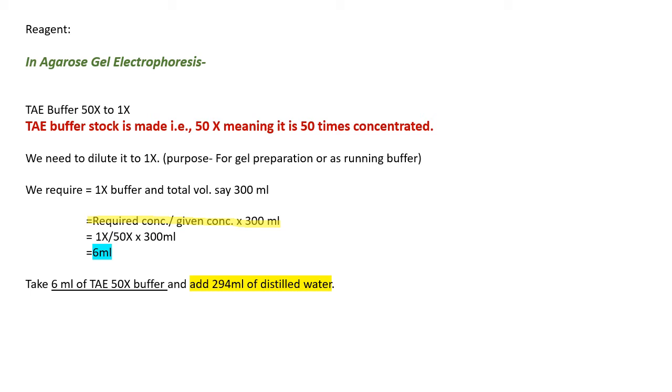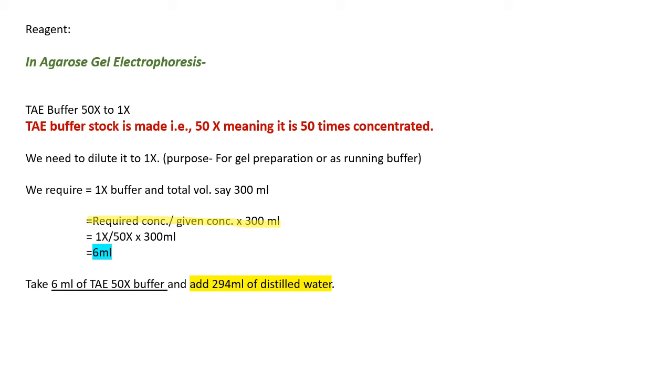So say we need 300 ml of 1x buffer, so we use 300 ml in the place of volume. If you need 200, you multiply by 200, 100 you multiply by 100 ml. Okay, so the required concentration is 1x and the given concentration, that is stock concentration, is 50x, into 300 ml.